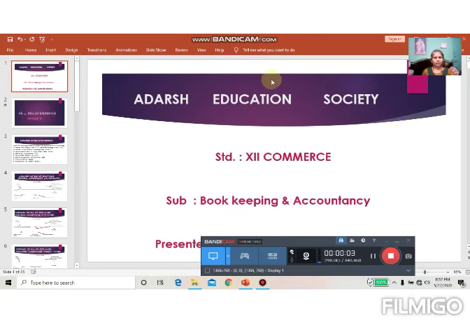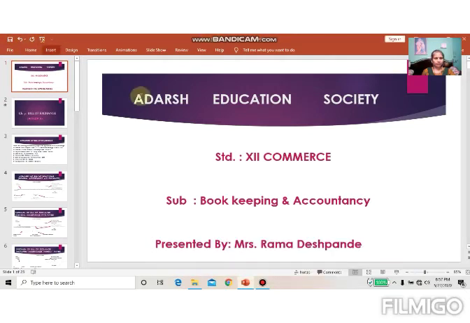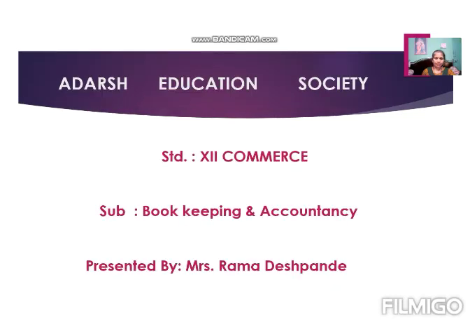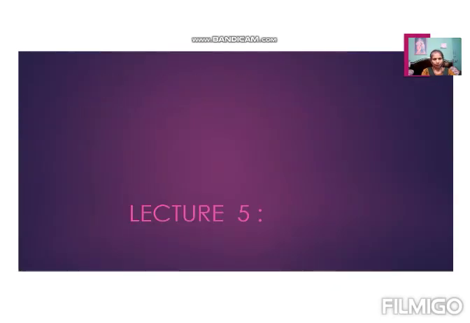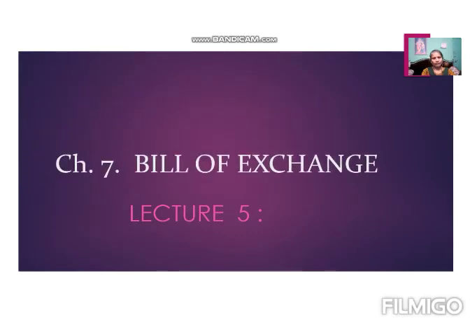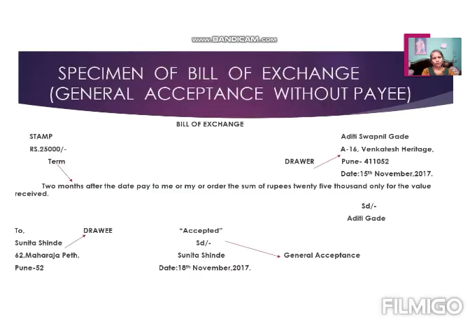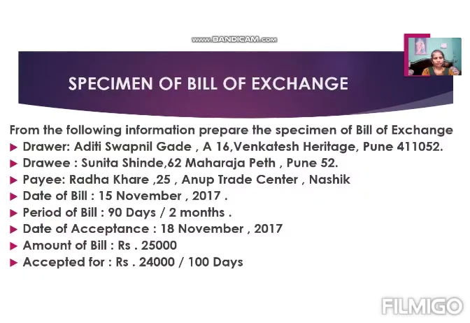Hello students. In the last lecture we studied the types of acceptances and specimens. We started with the specimen of bills of exchange. Here we also see the question where a specimen is given: one specimen, drawer, drawee, payee's name, date of the bill, period of the bill. Same example. I am continuing with the same example.